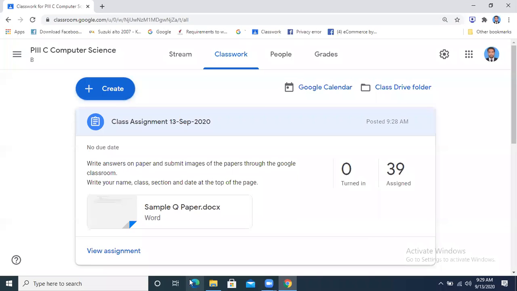Just raise the hand and tell me about it so that it is very clear. Okay, I had explained how you are going to submit. Asad Irfan, can you tell about it? Yes. I have unmuted you.